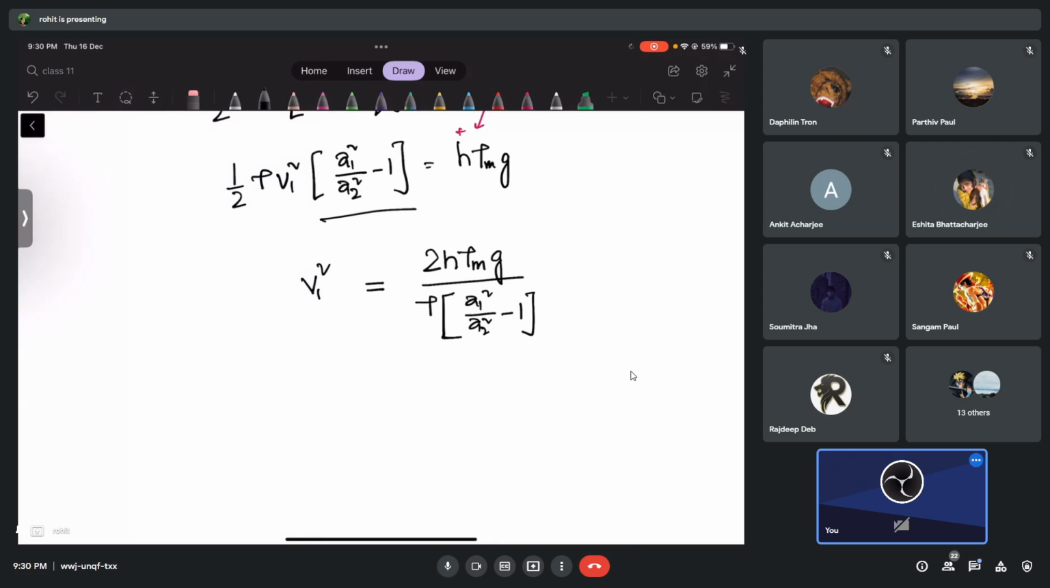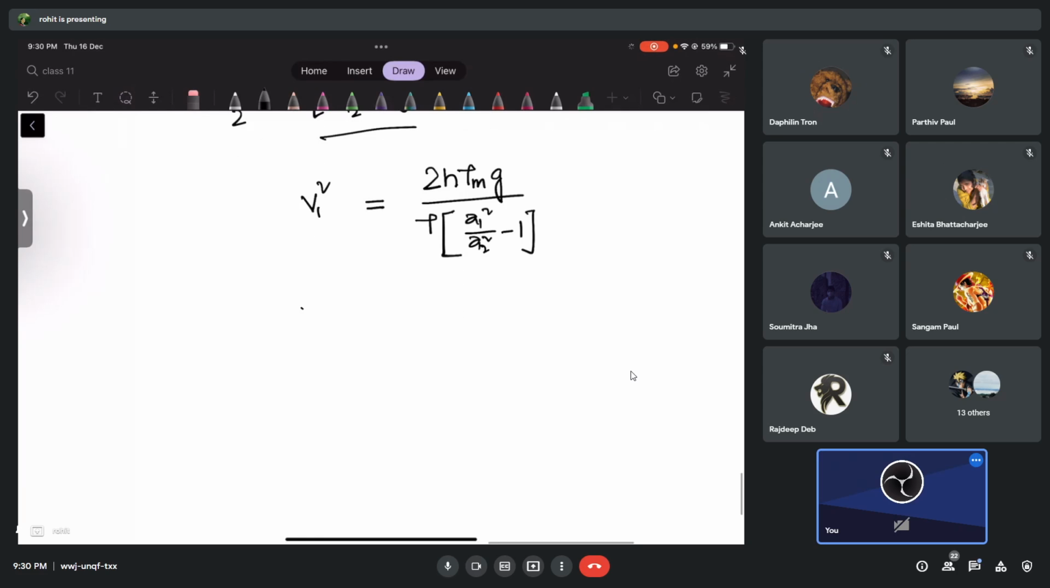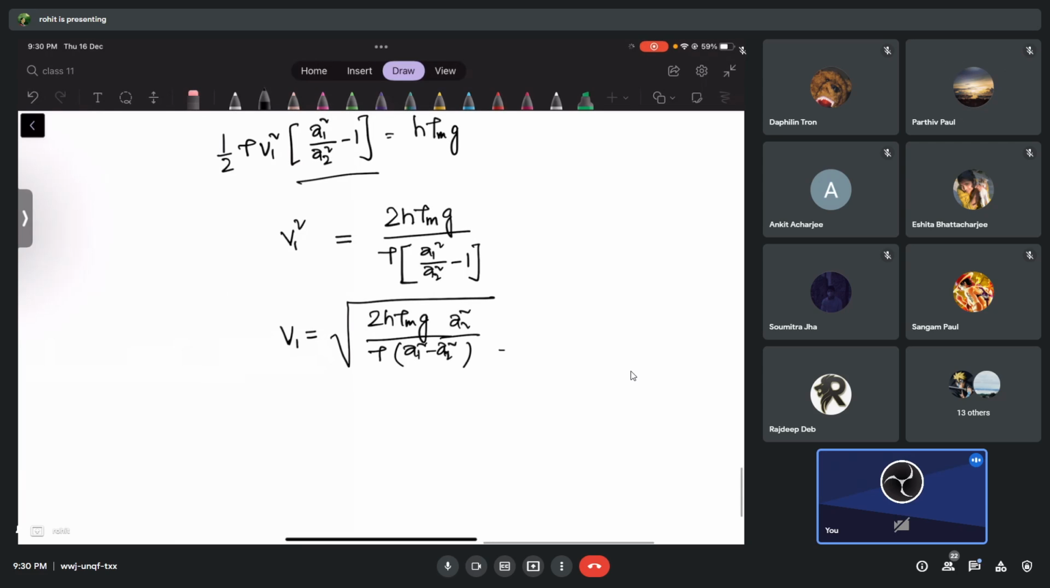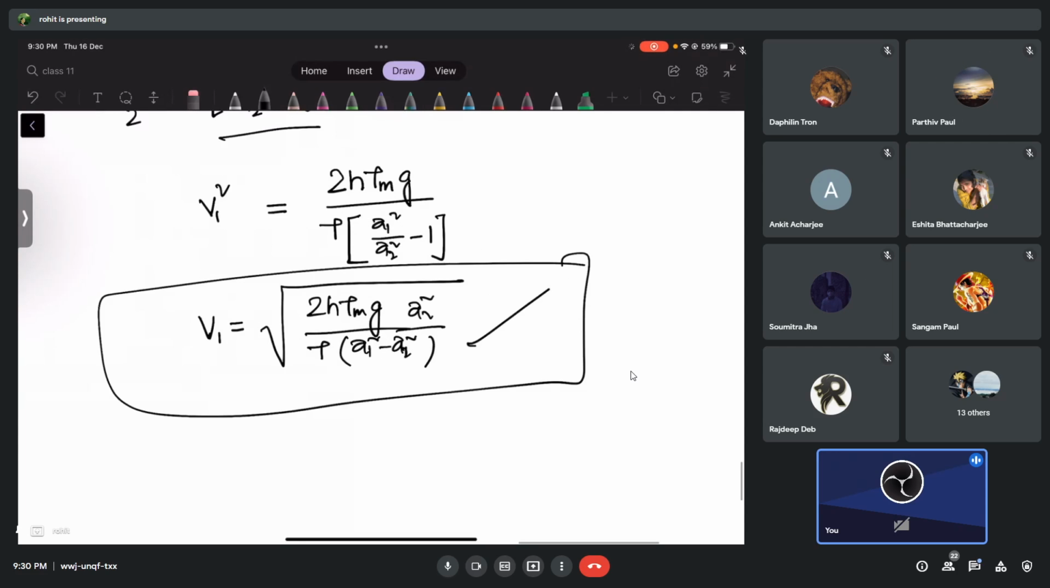Once we get till here, I don't have to tell you much. So V1 must be equal to what? Root over of this entire thing, twice h rho m g by rho times this entire thing. I can write A1 squared minus A2 squared, and then I can take A2 squared on top. I think you understood what I did just now. Is it fine if I do like that? So you realize we have calculated V1 from here.